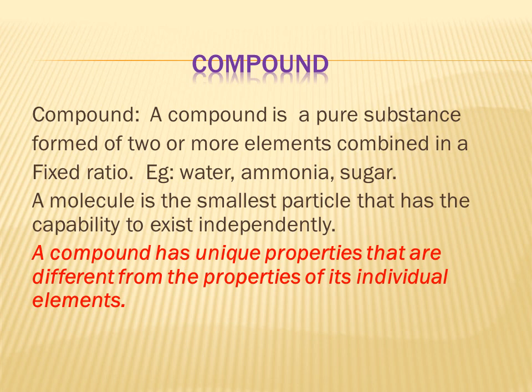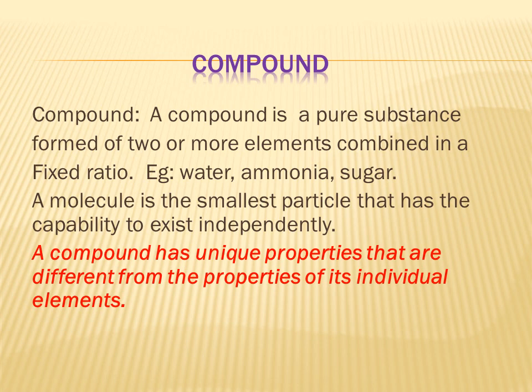Another common example is common salt or table salt. What is it made up of? Common salt is made up of sodium and chlorine. The formula of common salt is sodium chloride. It is an important substance used in the kitchen, and important for food. And I told you it is made up of sodium and chlorine.